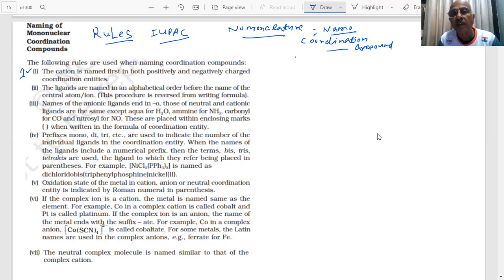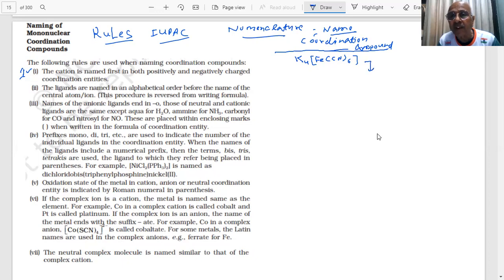For example, if this is a coordination compound that I write, it is made up of two parts. It has a cation and an anion, students. Where is the cation and where is the anion?